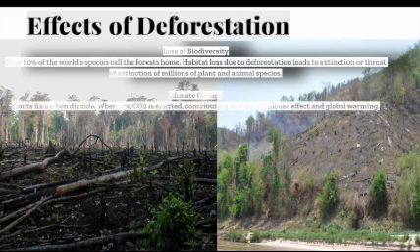Climate change. Plants fix carbon dioxide. When cut, CO2 is emitted, contributing to the greenhouse effect and global warming.